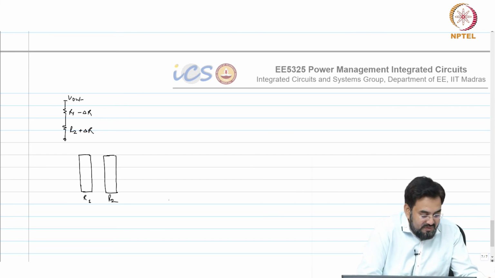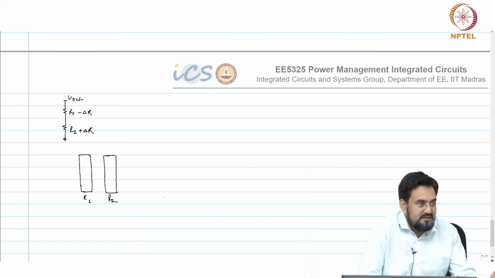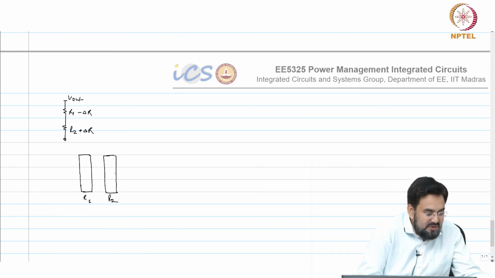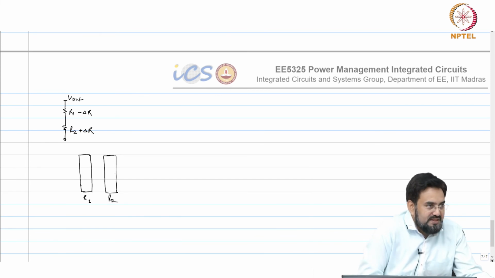That's the one thing. Other thing is your temperature gradient. So this might see a different temperature compared to the other, even though it may be very small, but you have to consider that depending upon how much it is affecting. Even if it's 0.1%, it will have some effect on your output. Okay, so 0.1% error is being introduced in your output.